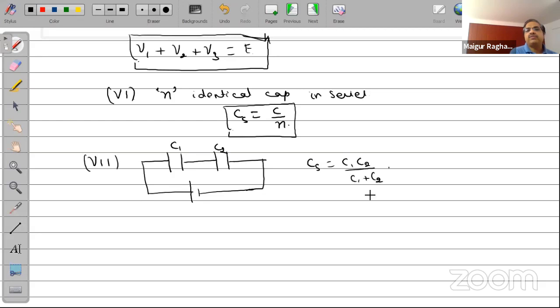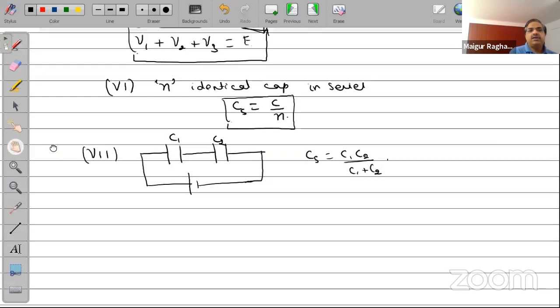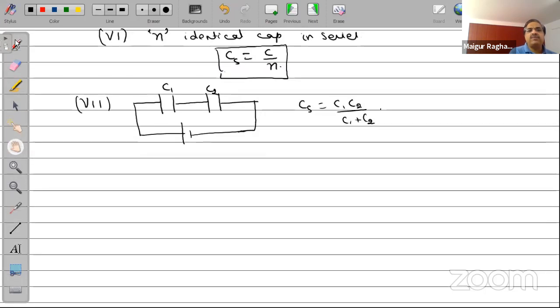Now, similarly, if the voltage here is V1 and the voltage here is V2, then you can show that V1 will be equal to E into C2 divided by C1 plus C2. V2 will be given as E into C1 divided by C1 plus C2.